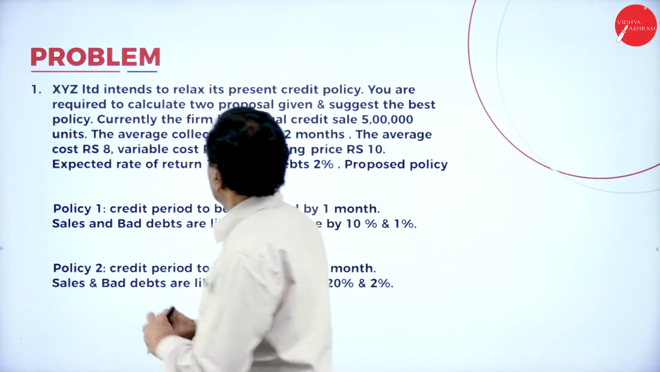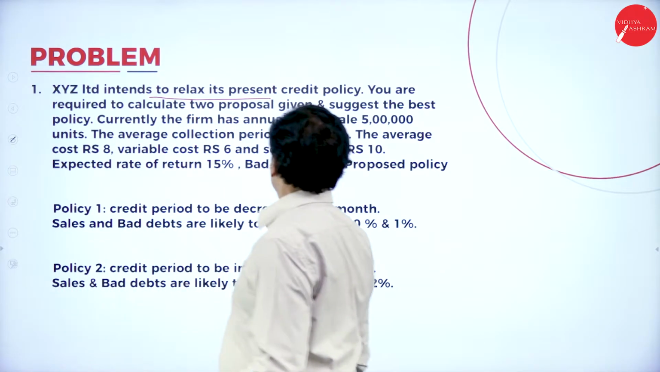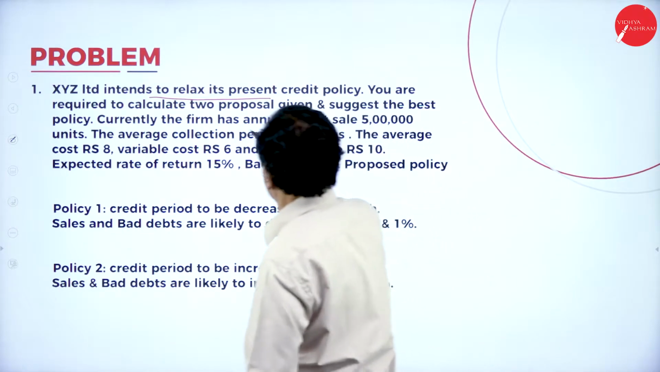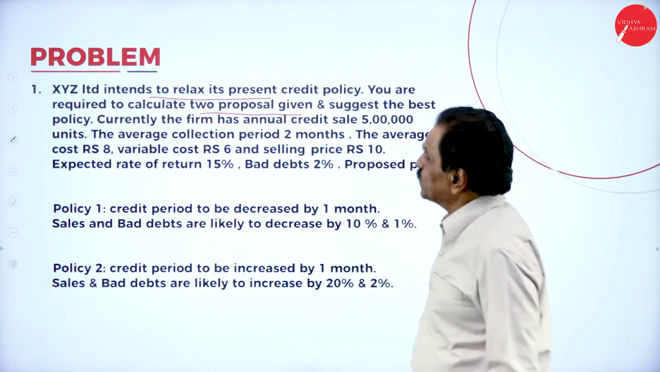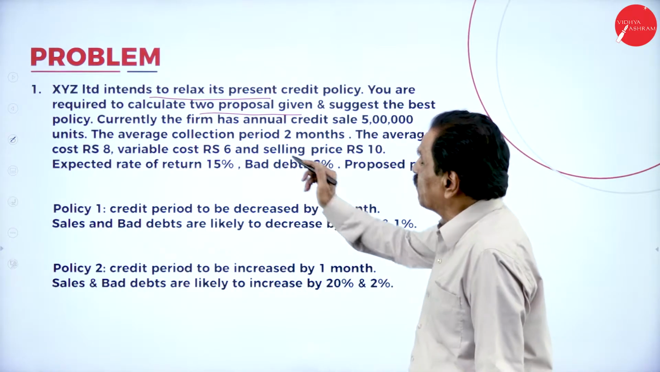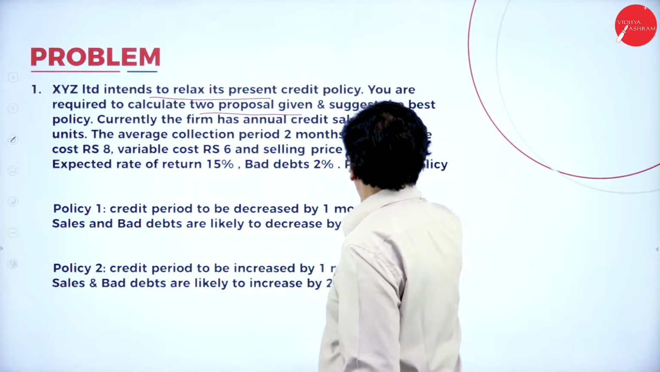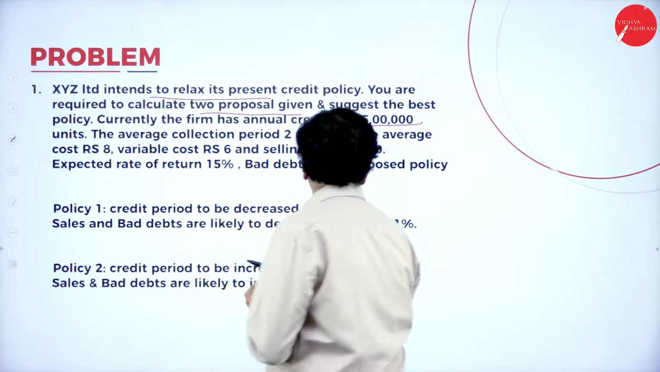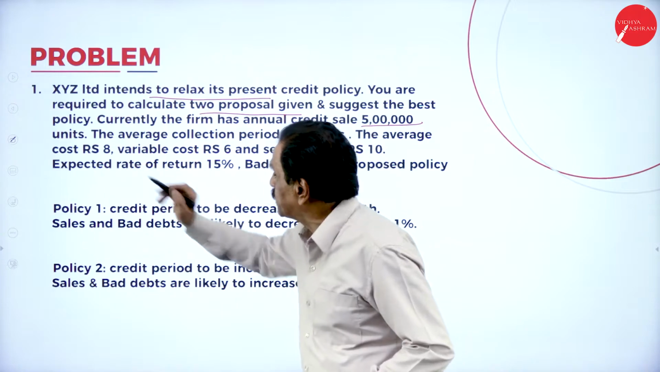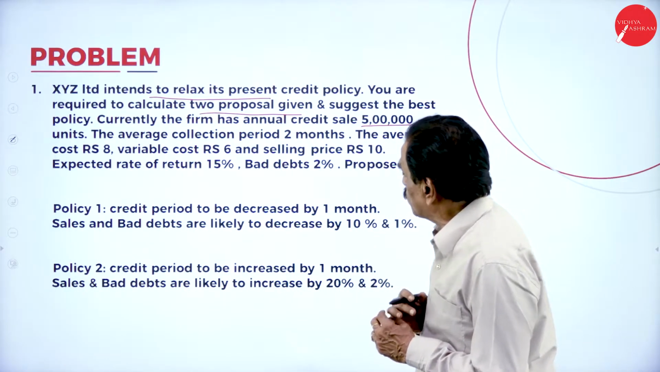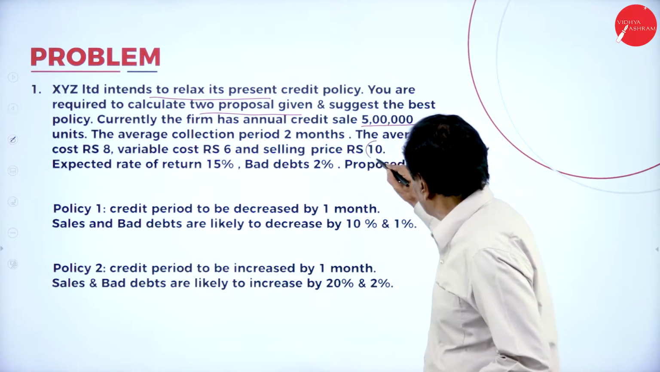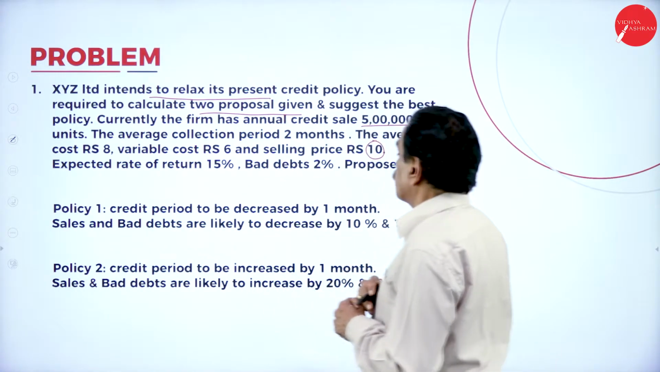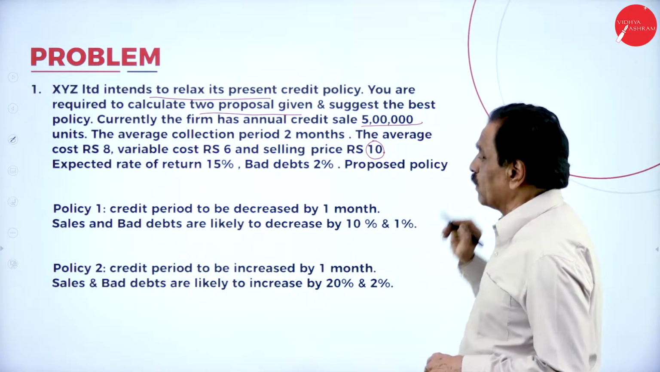XYZ Limited intends to relax its present credit policy. You are required to calculate the 2 proposals given and suggest the best policy. Currently, the firm has an annual credit sale of rupees 5 lakh. This is 5 lakh units. The average collection period is 2 months. The average cost is rupees 8. Variable cost is 6 rupees and selling price is 10 rupees. So 5 lakh divided by 10. The expected rate of return is 15%. Bad debt is proposed policy.